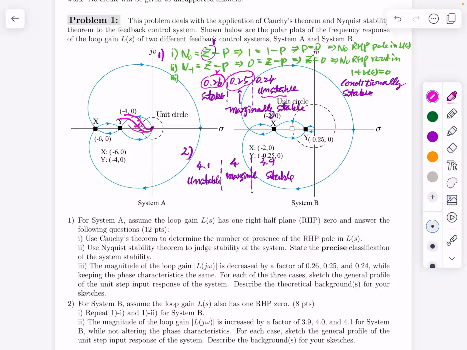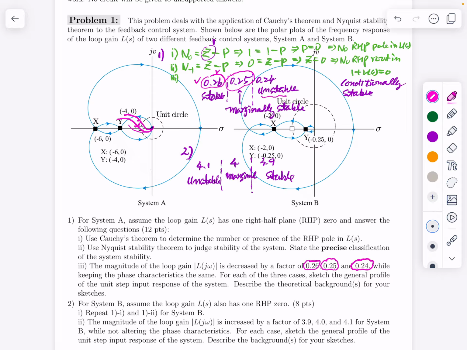Okay, so this is a borderline. When this reduction rate is this number, the system is on the borderline of stability and non-stability, and is called marginally stable. And this incremental ratio is this one. The gain is reduced too much and the system becomes unstable, and before this the system remains stable. So this is the conclusion of the previous discussion.